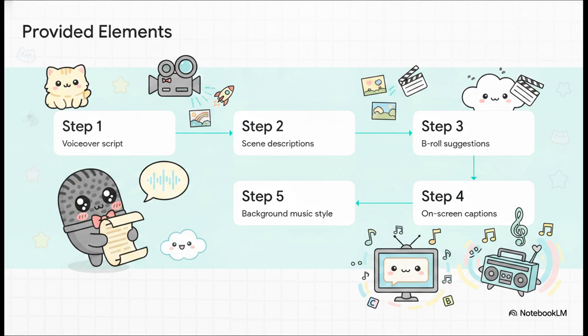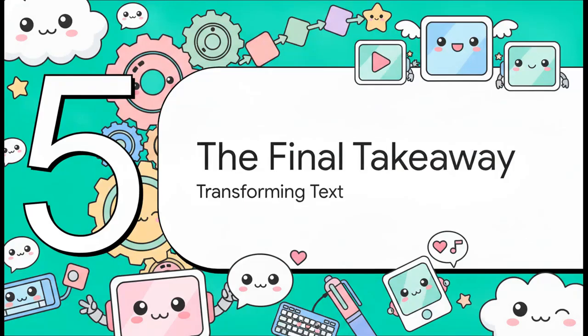You're effectively asking the AI to act not just as your writer, but as your director and your video editor simultaneously. You get the voiceover, sure, but you also get exactly what the camera should see, what the B-roll footage should be, the exact text popping up for the captions, and even the emotional vibe of the background music. It takes the output from a simple text document and elevates it to a complete actionable video production guide, an absolute game changer. Let's wrap up this explainer with Section 5, the final takeaway on transforming text.